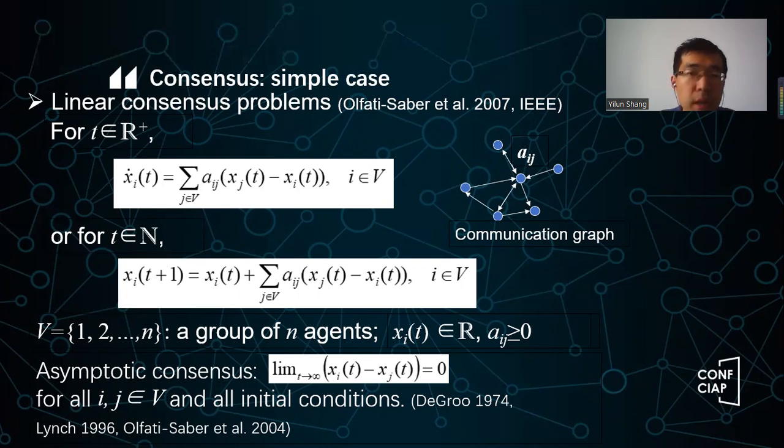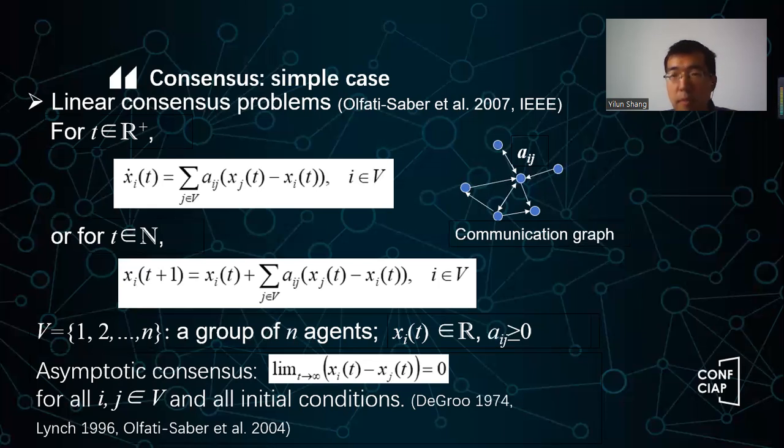So for a continuous system, the simplest case is we just take the first derivative of x_i, and then it's equal to a_ij times x_j(t) minus x_i(t). So that's the difference between x_j and x_i, and a_ij is the weight, right? So you will see if x_j is greater than x_i, then this derivative will be positive. That means as time goes on, the status of x_i can be kind of increased, right? So you will see locally, each agent has a tendency to kind of converge to an average of its neighbors, okay? But we don't know on the whole network whether there will be a consensus or not.